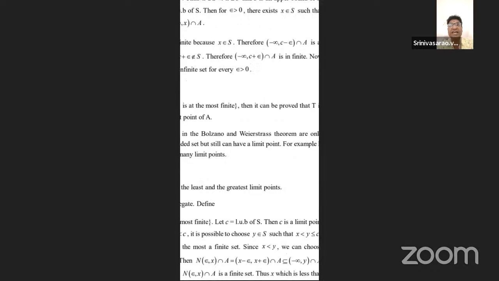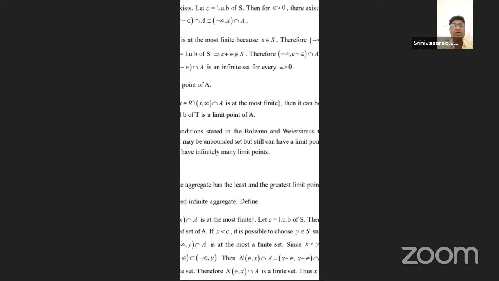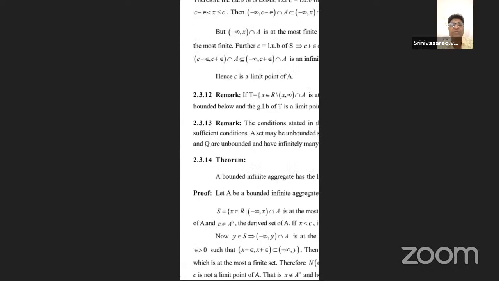So finally, in the extended real number system with minus infinity and plus infinity, the near value is C plus epsilon, and minus infinity to C plus epsilon intersection A is infinite. Now finally, the neighborhood of the supremum, C minus epsilon to C plus epsilon intersection A, is contained in or equal to minus infinity to C plus epsilon intersection A. That is the infinite set.